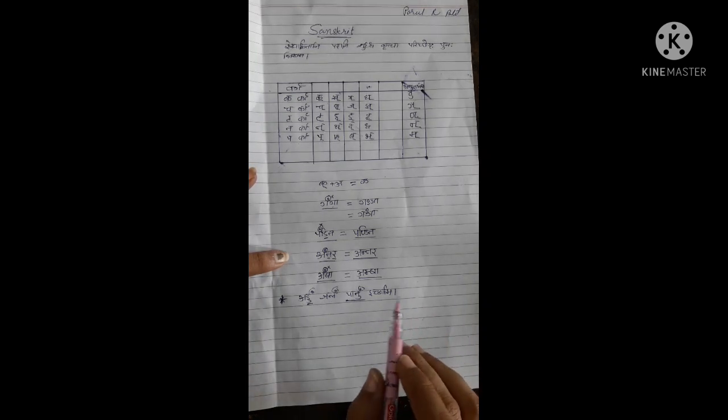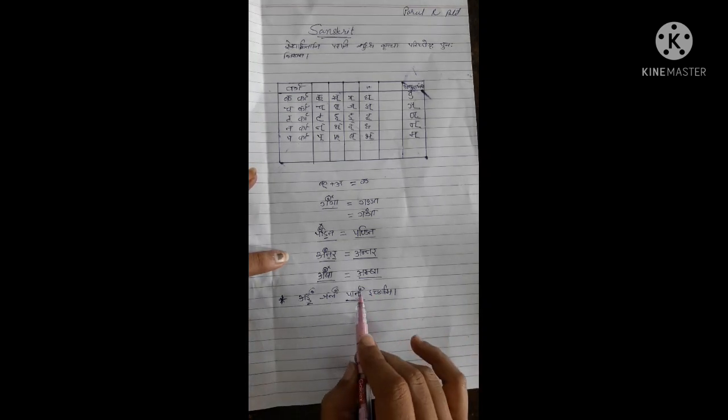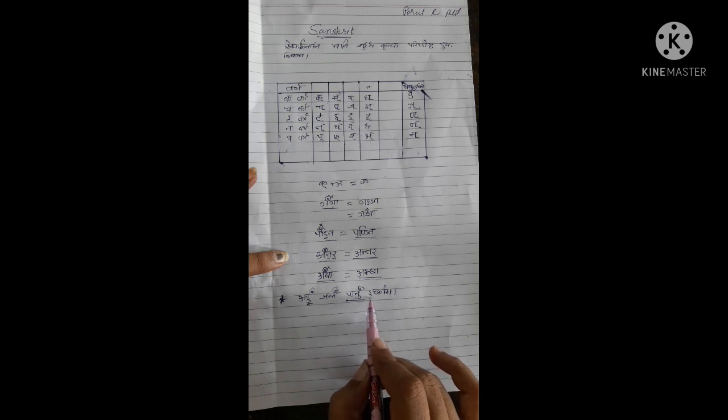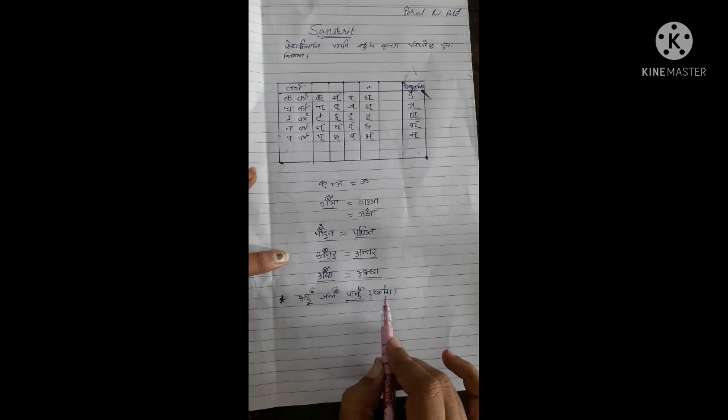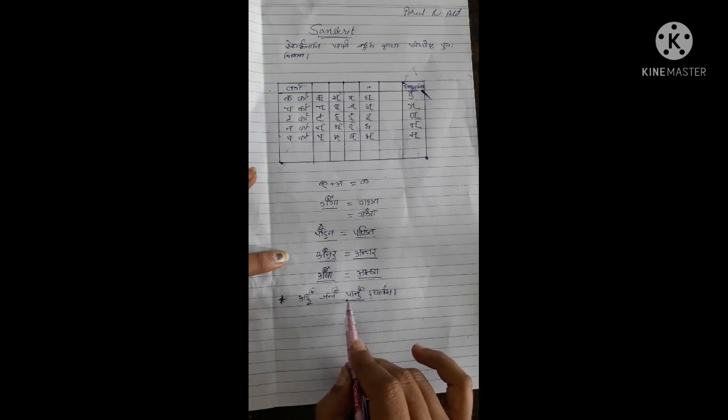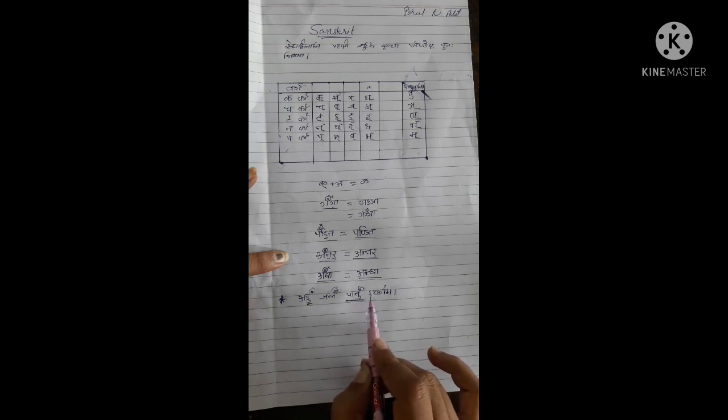Whenever there is anuswar at the end of the word, in those cases you have to follow the next letter, the first letter of the next word. So what is the first word here? That is patum, which I have underlined. Next to patum, which word is there?